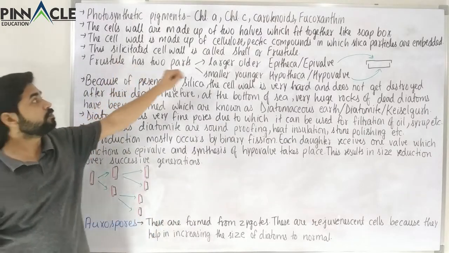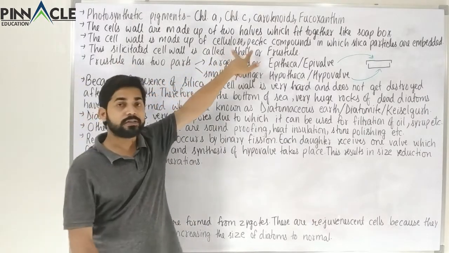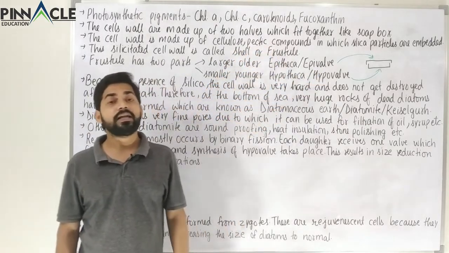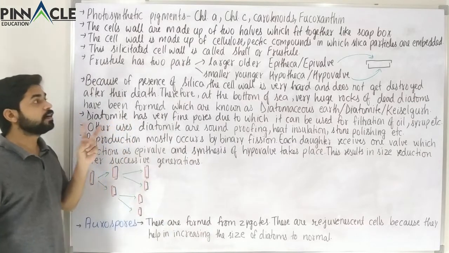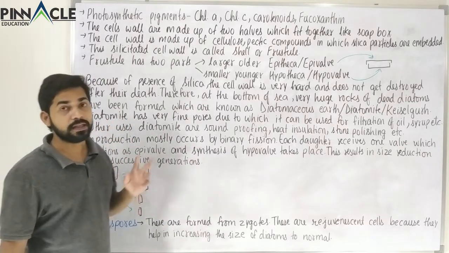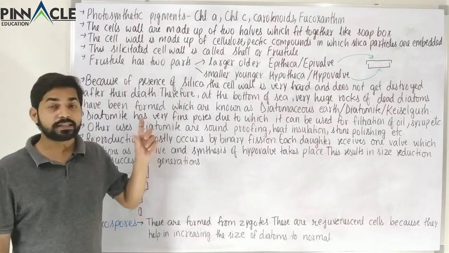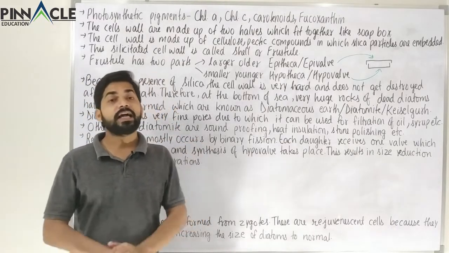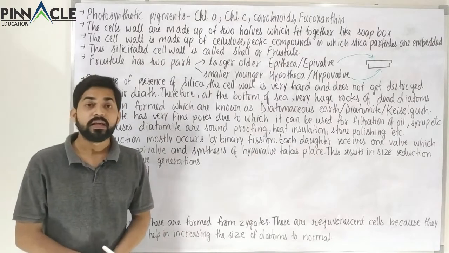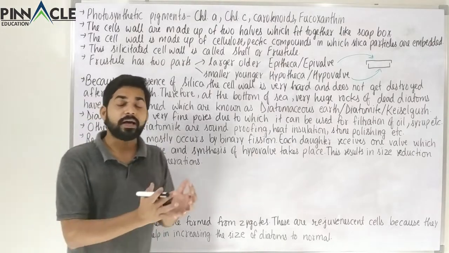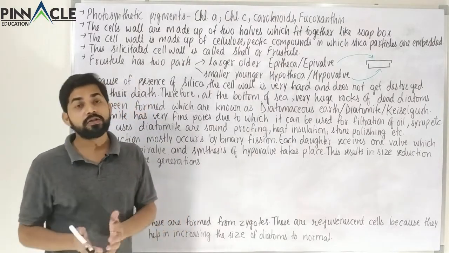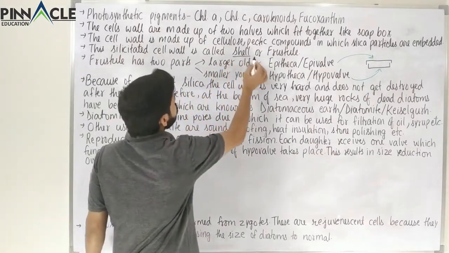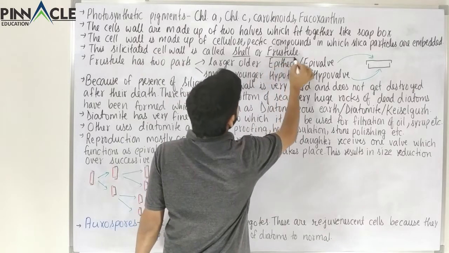So the cell wall is made up of cellulose. We have now seen pectic compounds in which silica particles are embedded, and these are two parts. There are two parts of this cell wall, and the cell wall which has silica deposits is called silicated, and that is named the frustule, or also called the shell.